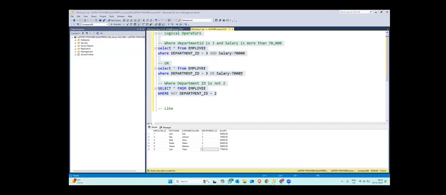So just run this. I'll give you 5 minutes to practice this and let me know if you face any doubt. These are very simple queries, but I hope you understand the concept of and, or, and not here. These three are important. We will use them further in complex queries also when we have multiple conditions, when we are working on joins and all those things. Then also we can have conditions. It is not just a where clause. So just write these queries and let me know in the chat box when you're done.